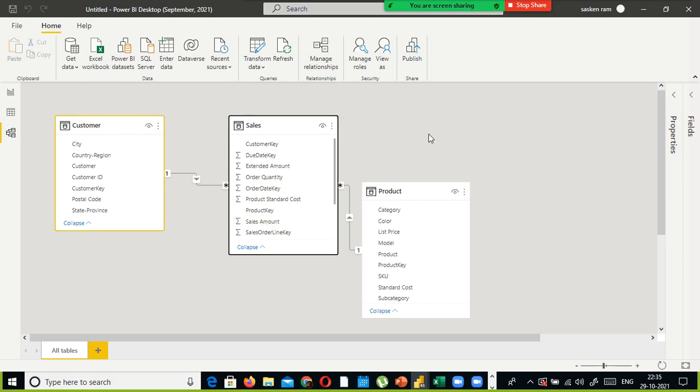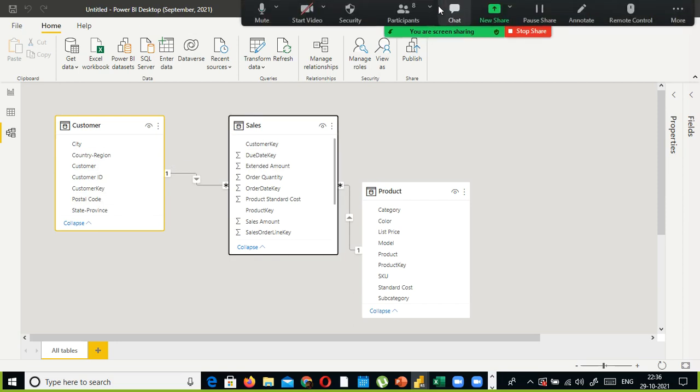Top 10 higher sales by customer. Okay, customer name is required. So here we stored customer key. To get the customer name, in the sales table we have the customer key column. Using this key, you need to join with the customer table's customer key in order to get your customer name. This is how you need to navigate.